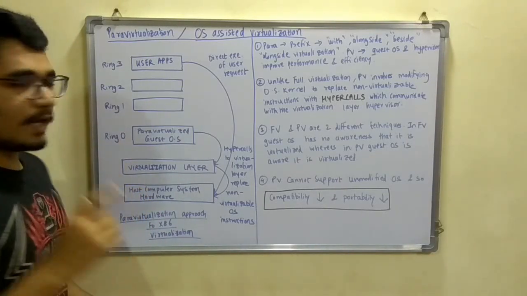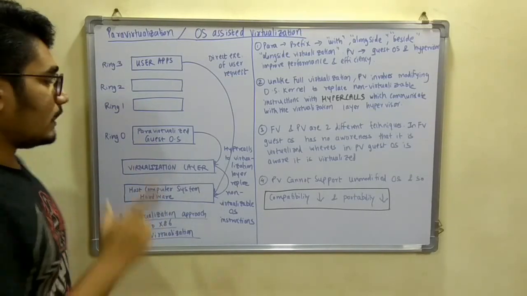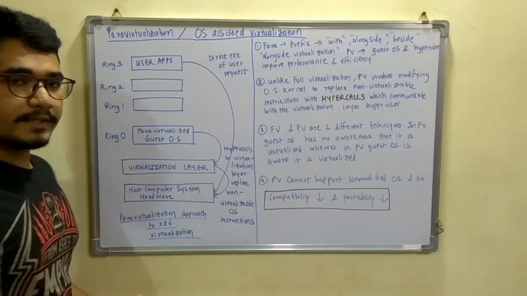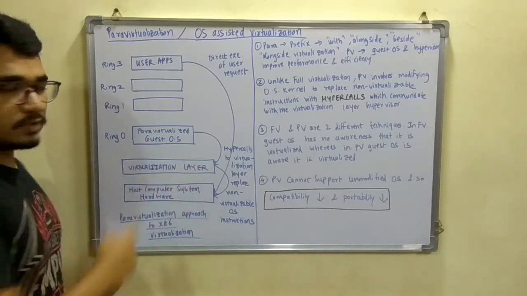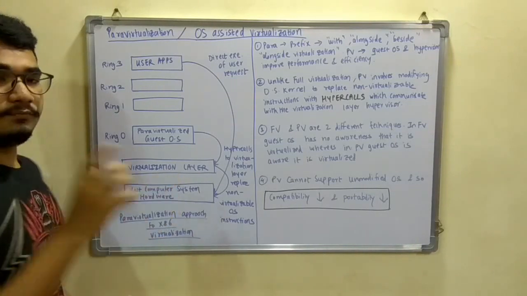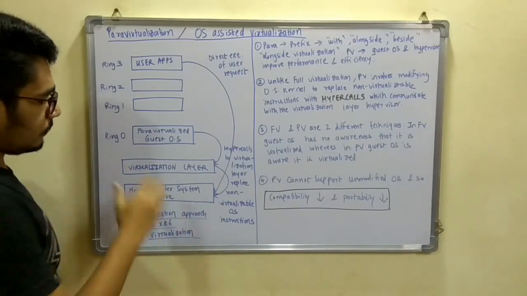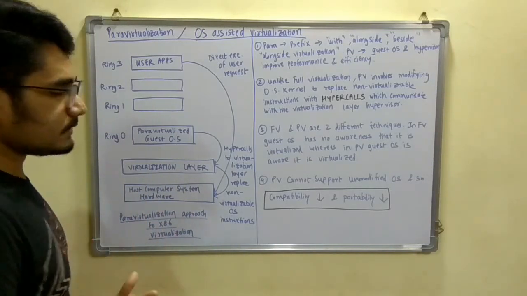At ring 0, you have the guest OS. In full virtualization you had the guest OS; now in this, you have the para virtualized guest OS. That is the main difference here. This can give calls to the virtualization layer. In full virtualization, you had the VMM, the virtual machine monitor. In this, you have a virtualization layer, which will act as the hypervisor or VMM as you wish.